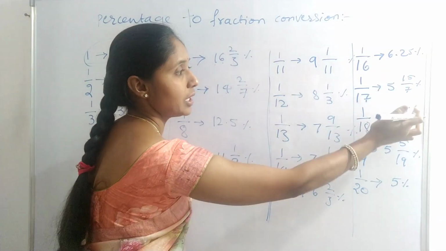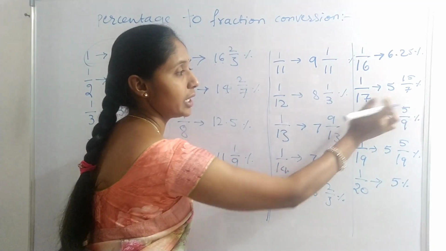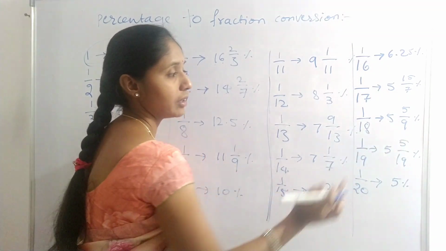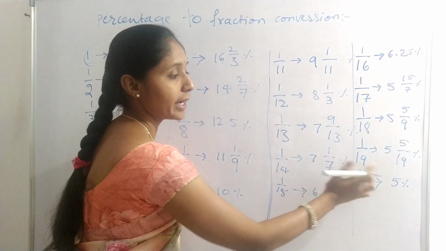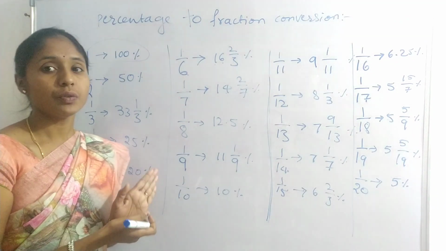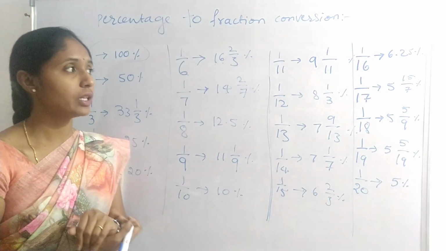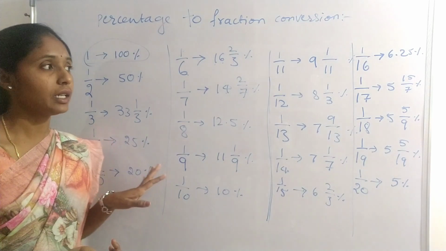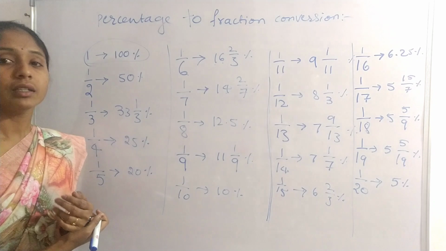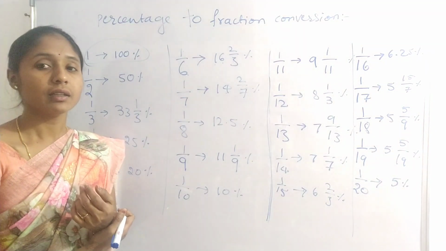For 17 it is 15 by 17, for 18 it is 5 by 9, half value, and for 19 it is 5 by 19. These are the percentage to fraction conversions. You need to remember them compulsorily on your fingertips. By this we can easily do mental calculation in exams.